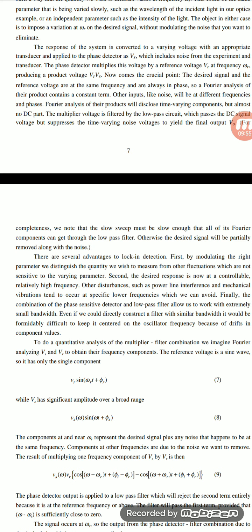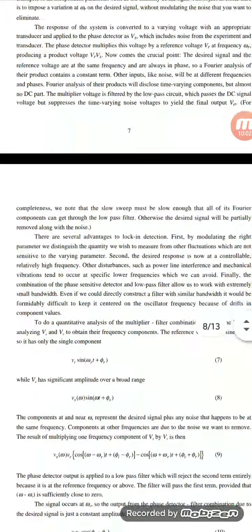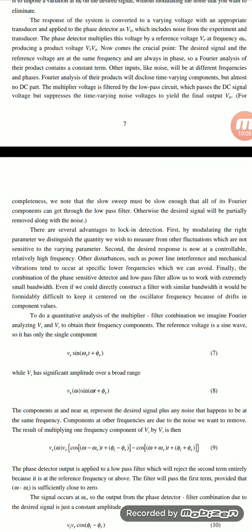There are several advantages of lock-in detection. First, by modulating the right parameters, we distribute the quantity we wish to measure, and fluctuations which are not sensitive to the varying parameters. Second, this is the response of the work controllable at high frequency. Other disturbances such as power line interference and mechanical variations and vibrations.